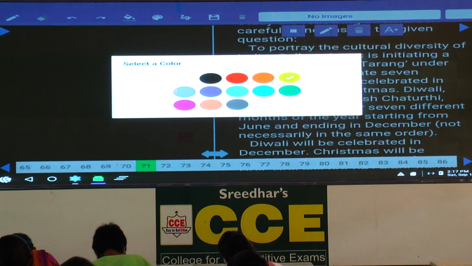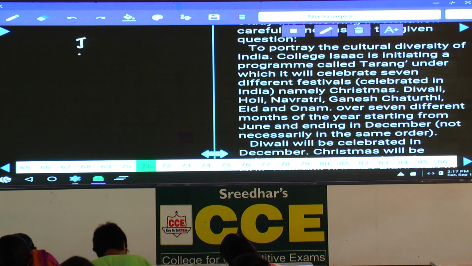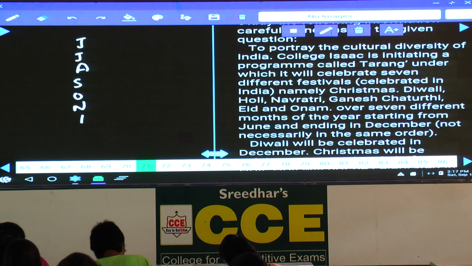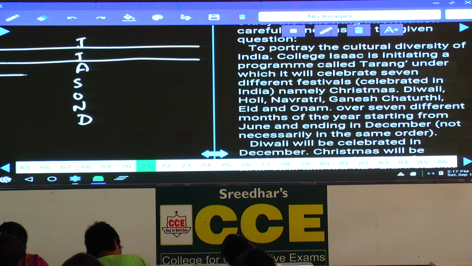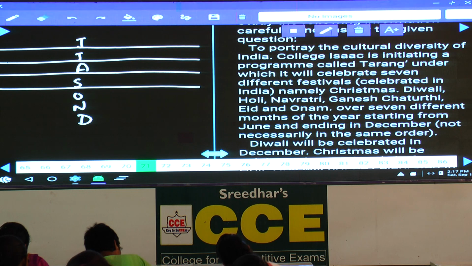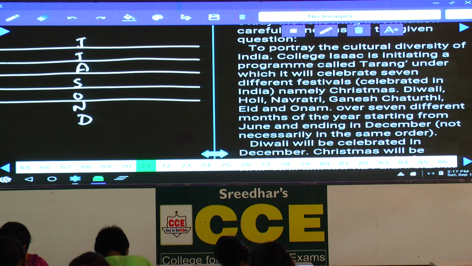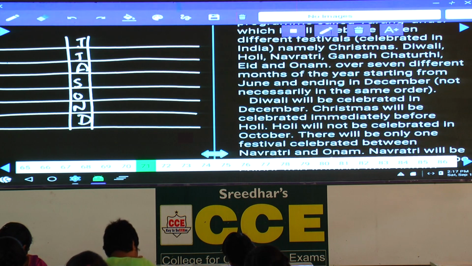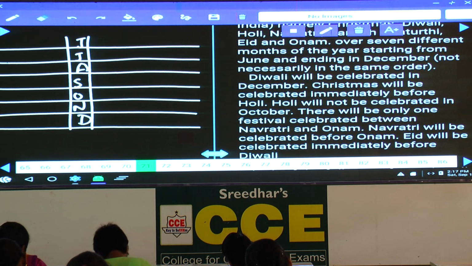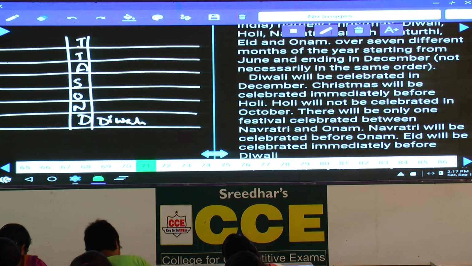Starting from June: June, July, August, September, October, November and December. Hence in total we have 7 different months, and 7 different festivals. Then first one, Diwali will be celebrated in the month of December. Hence this must be Diwali, in the month of December.